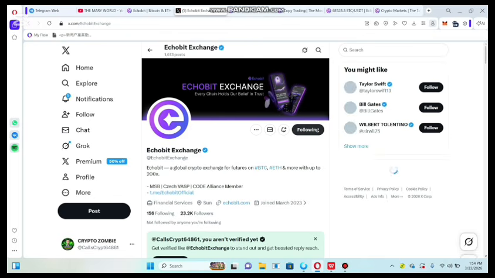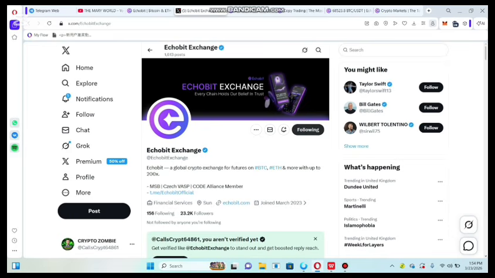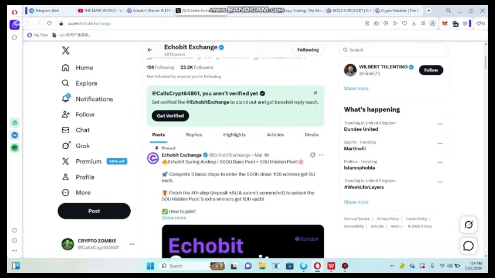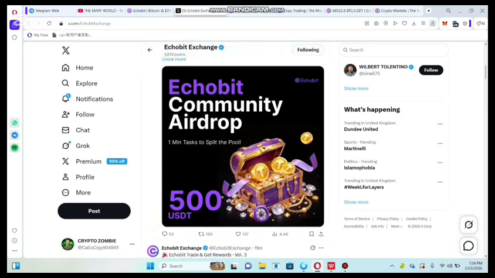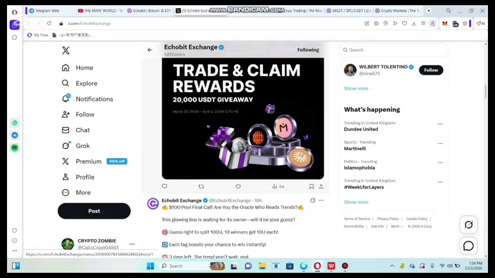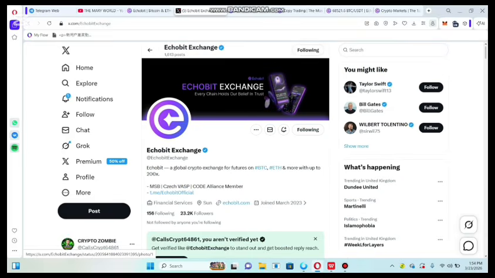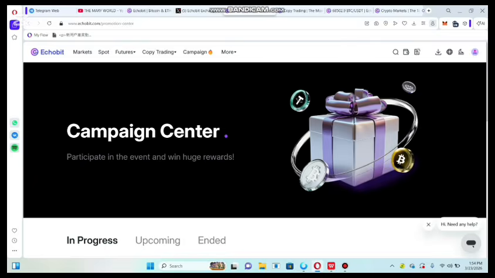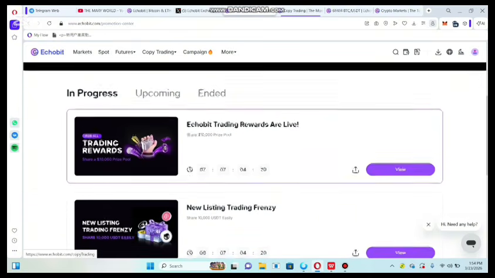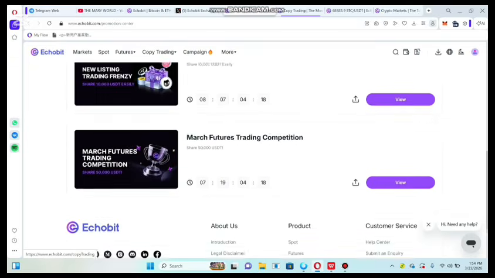Ecobit, a global crypto exchange of the future, with BTC, Ethereum and more up to 2000x. Here is another section you need to see, guys. Also you can check out the latest post. Also you can check out the trading reward, and here is the claim prize pool. Also you can check out this campaign center, and the campaign in progress.